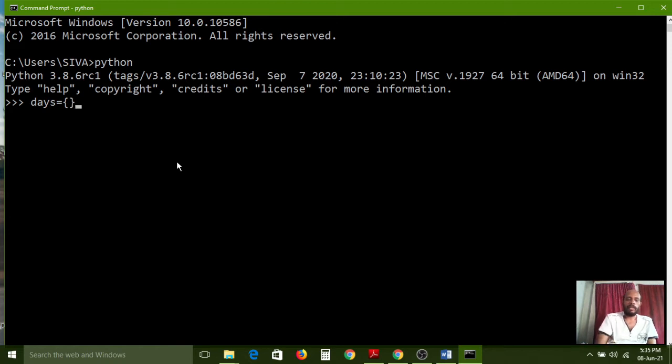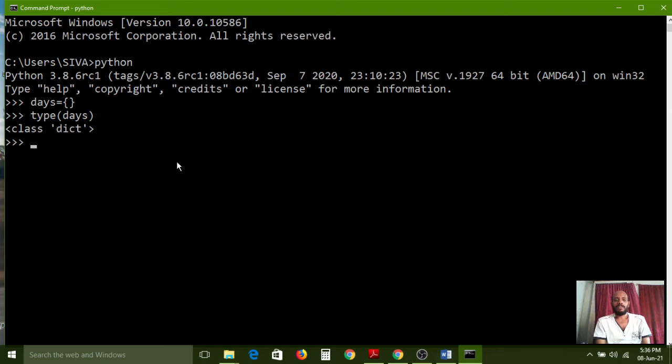Here I want to create one empty set. How to create it? If you want to create an empty set without elements, we can simply give an open curly brace and a closing curly brace without any element. Then I am going to press the enter key on my keyboard. Now we have to check the type.